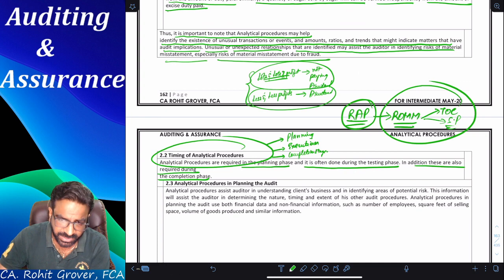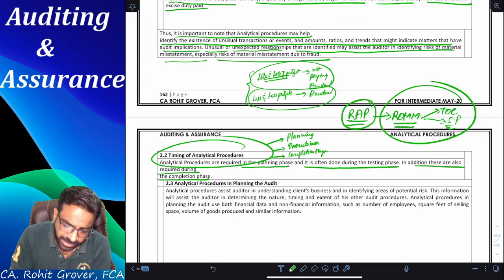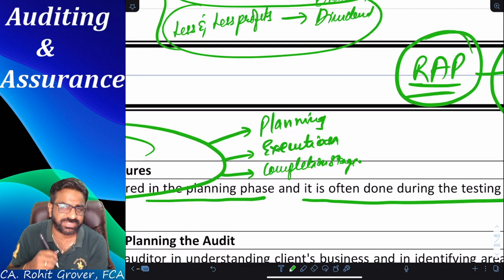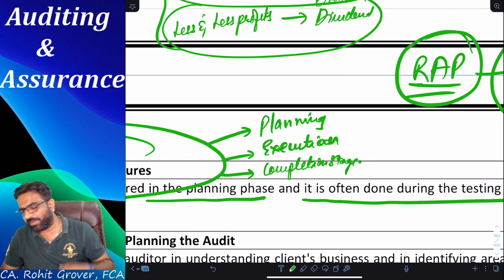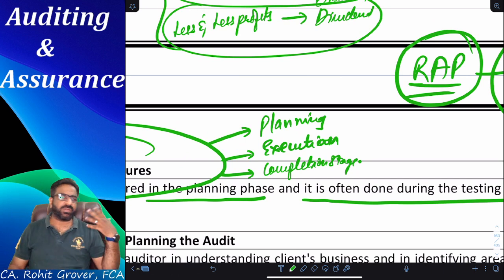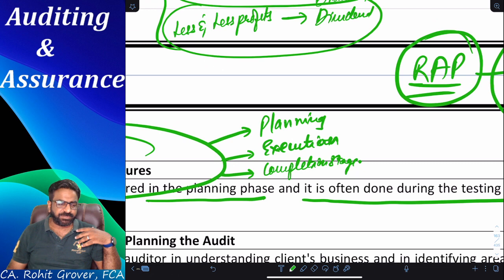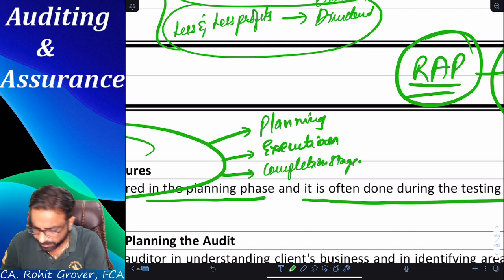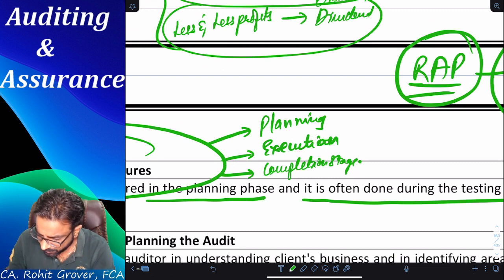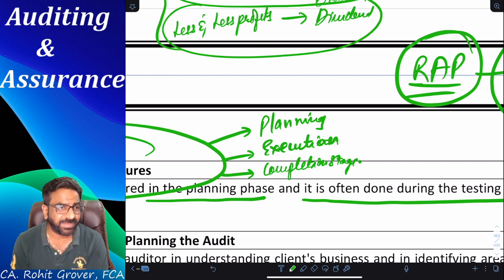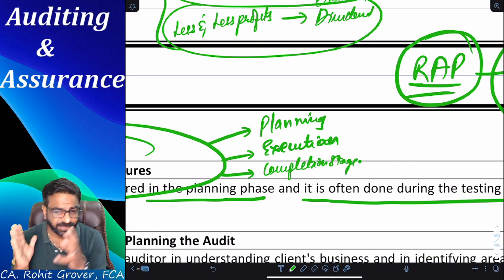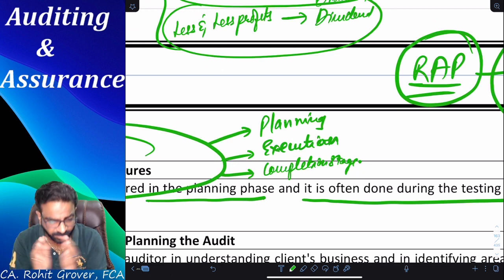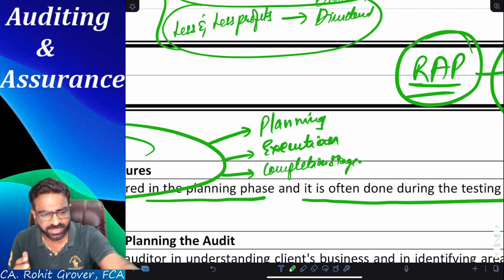Now, my question is, how is analytical procedure used at the execution stage? Just now I told you, while verifying the books of accounts, you will calculate some GP ratio. And if the GP ratio of the current year is very much less as compared to the previous many years, what can be the probable reasons, everyone?